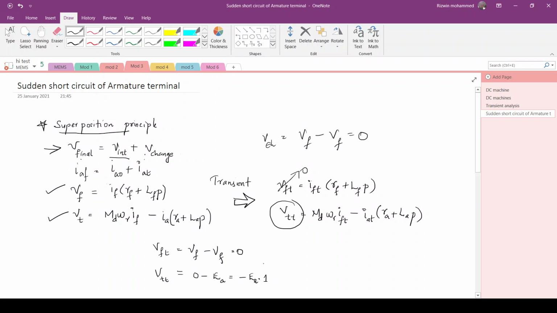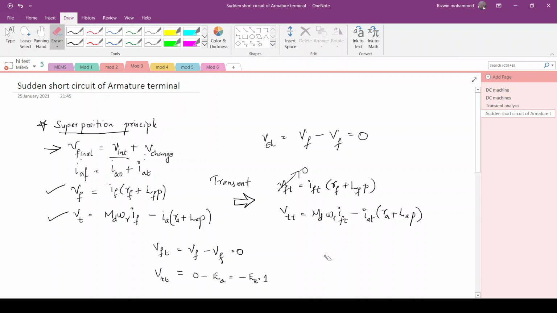So it is equivalent to applying a minus Ea voltage across the armature terminal. To analyze how the machine will react upon short circuiting the armature terminal, it is equivalent to just applying a step input voltage Ea at the armature terminal.